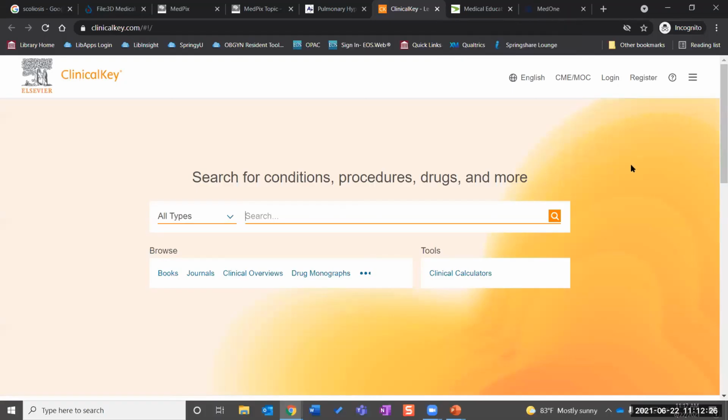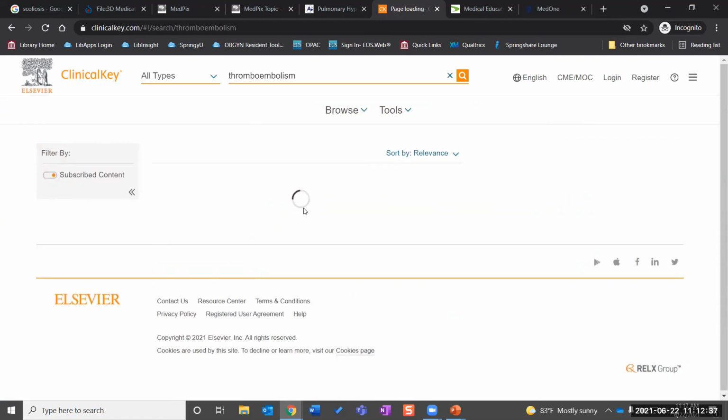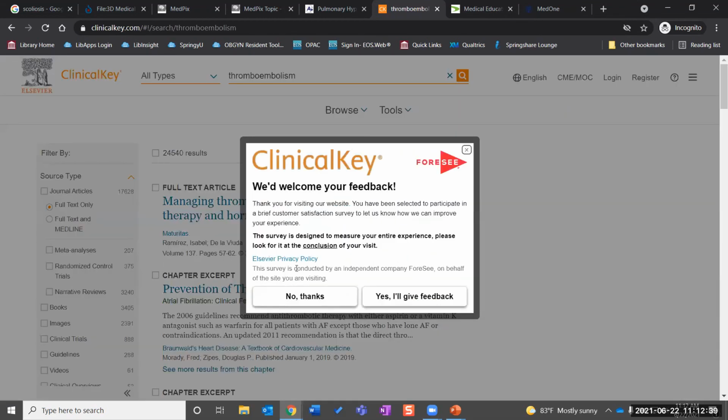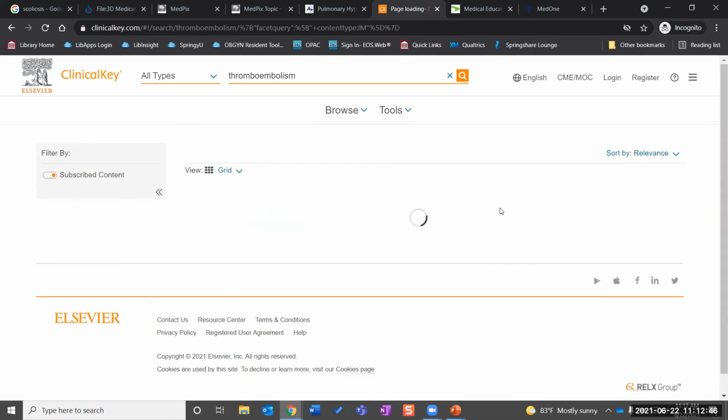We come over to ClinicalKey, it's going to be like Access Medicine, where you're going to want to search for a particular topic again first. We can see that in this case, there's almost 2,400 images.